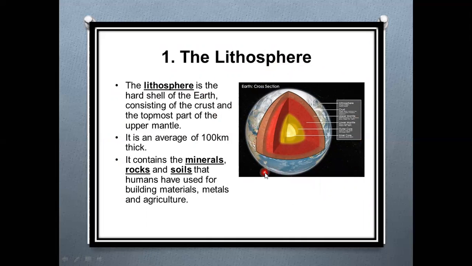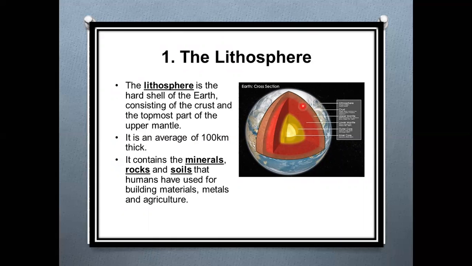The lithosphere is the hard shell of the earth, and it consists of the crust, and its topmost part is the upper mantle. See children, which one is the upper mantle? The brown color is known as the upper mantle.